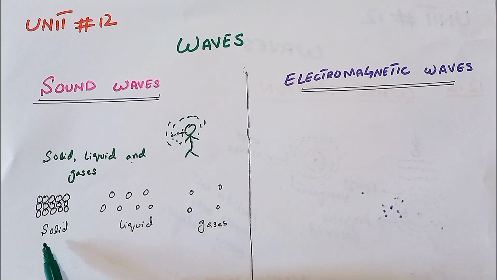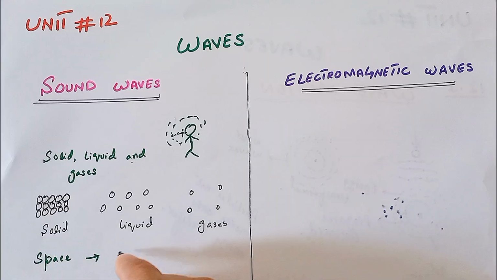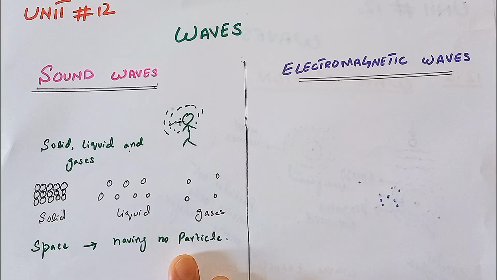That's why sound travels faster in solid than in liquid, slowest in gases, and sound cannot travel in a vacuum like space. Space has no particles, so sound cannot travel, because for the movement of the sound wave we need some particles, we need a medium for the movement of the sound wave. In space there is a vacuum, there are no particles present, so sound cannot travel, because there is no particle for the sound to vibrate.